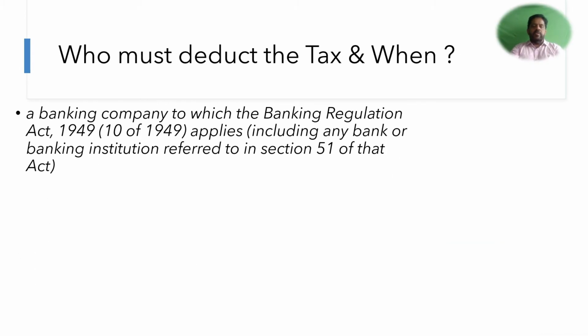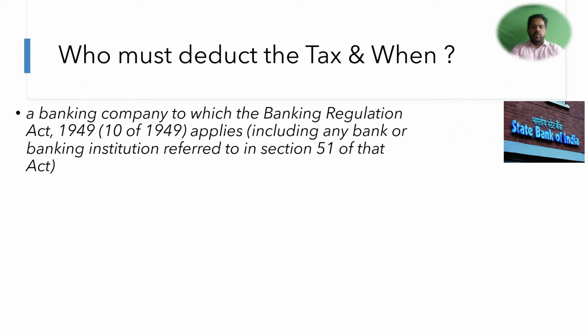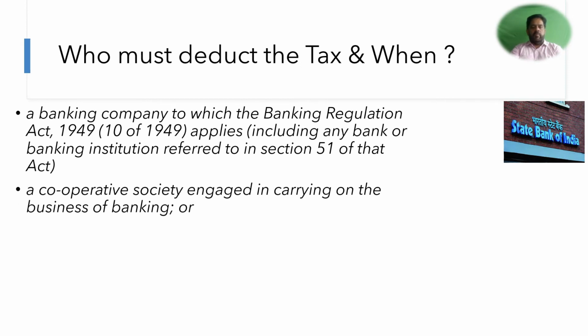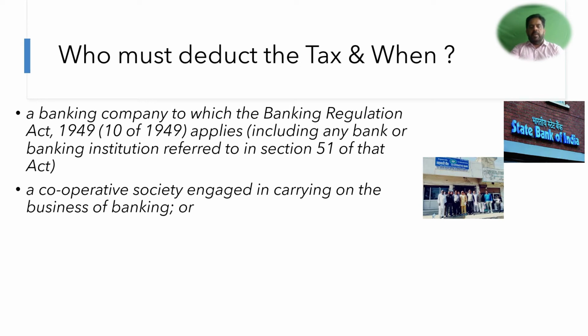Now, who must deduct the tax and when? A banking company to which the Banking Regulation Act applies. That means all the banks, nationalized and private, have to deduct the tax whenever the amount is withdrawn from the bank. Here I have given an example of State Bank of India, but it is applicable to each and every bank. Or a cooperative society engaged in the banking business, maybe an employee cooperative credit society, they are also supposed to follow this provision and deduct the tax.